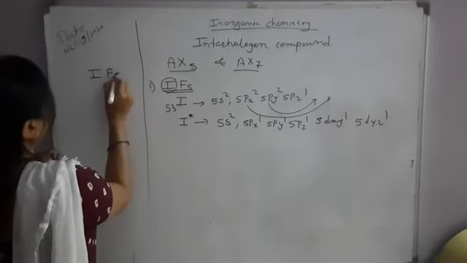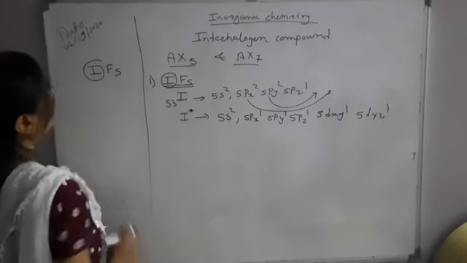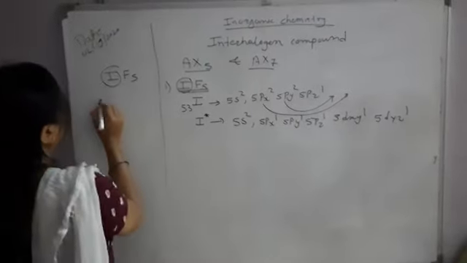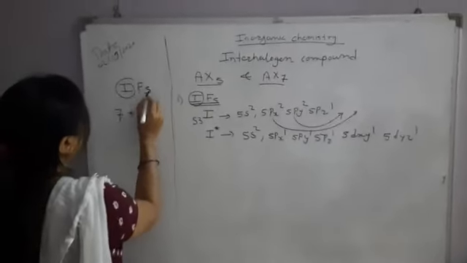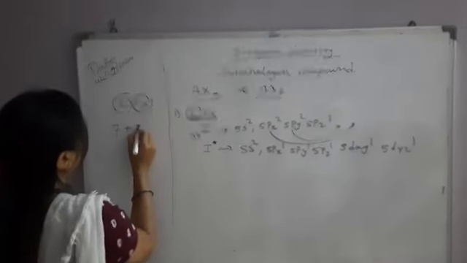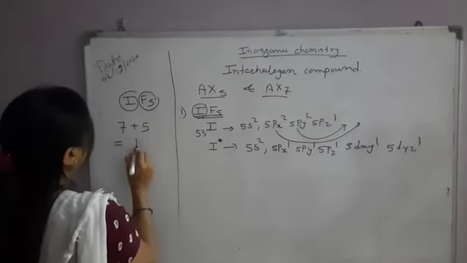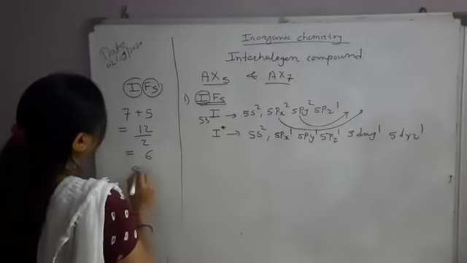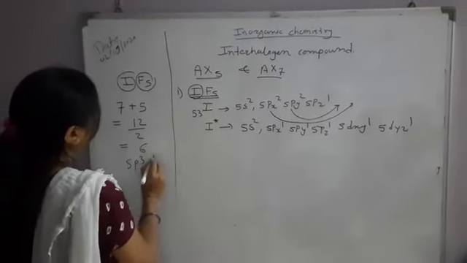What is the group number of iodine? Fluorine, chlorine, bromine, iodine, they are coming in which group? They are in group 7. So 7 plus the surrounding atoms, fluorine, 5. So 7 plus 5 is 12, divided by 2 means 6. 6 means which hybridization? sp3d2.